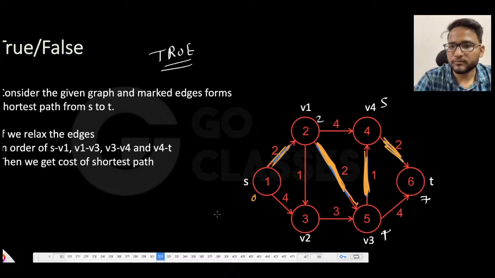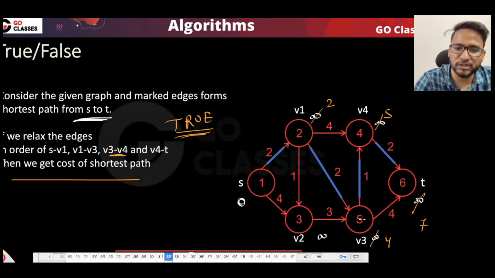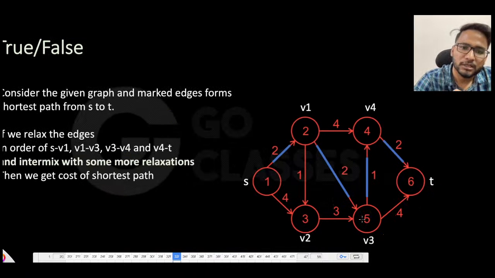Now, suppose that you relax all the edges in this order, then you will get the correct answer, obviously, because this is the shortest path that we already have. Now, let me twist this question a little bit. So, this is a true statement. Now, let me ask this question. This question is saying the exact same thing, just with one extra line.